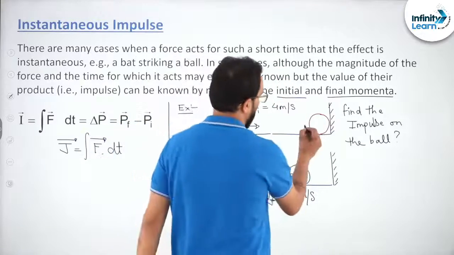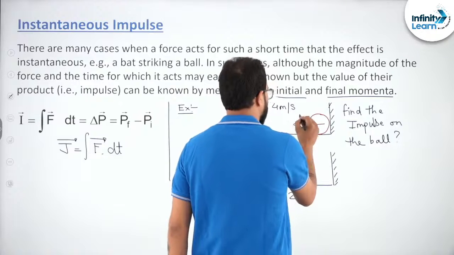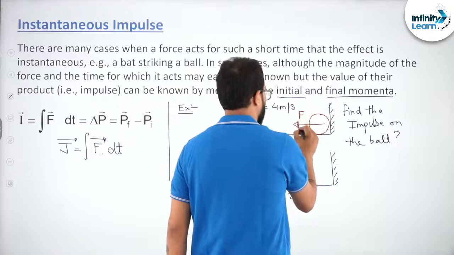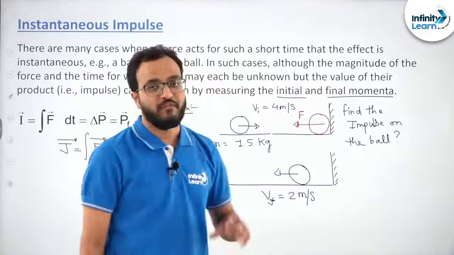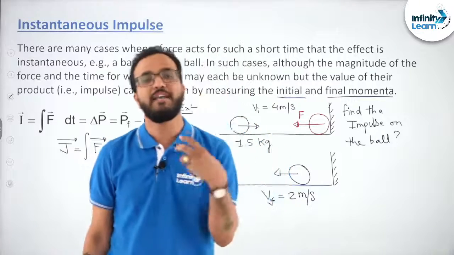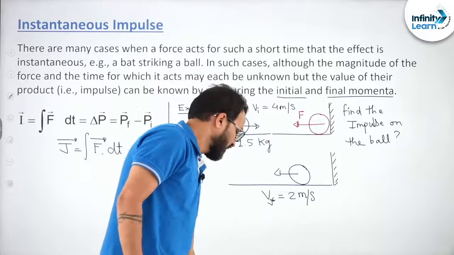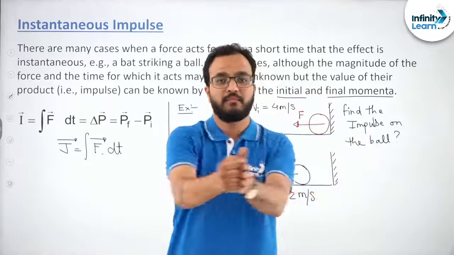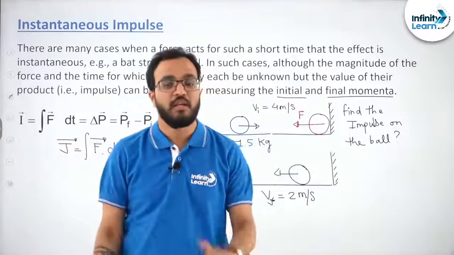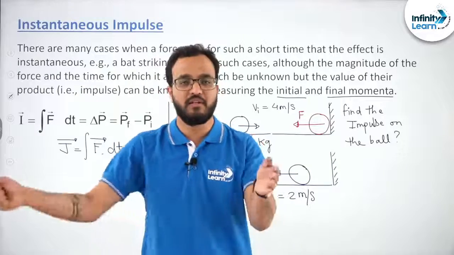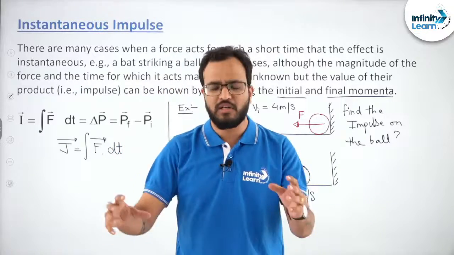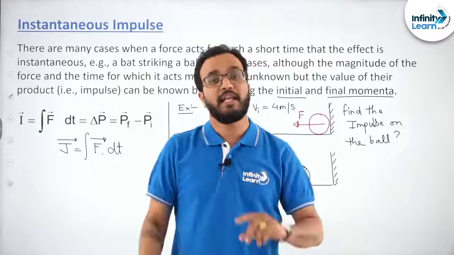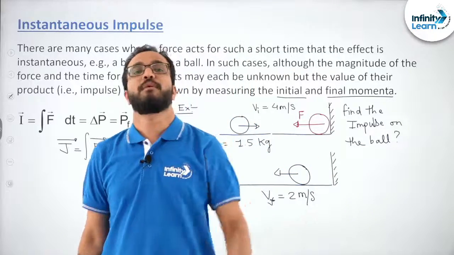in the opposite direction. Technically, it will experience a force F in this direction, and this force will be of very high magnitude because we all know that the collision doesn't take place like this. Does it take place like this? No. How does the collision take place? You will say, sir, like this. The ball comes so fast and instantaneously its momentum changes.